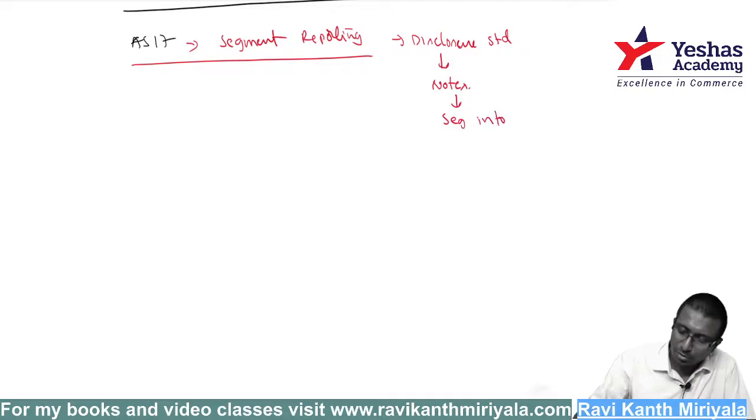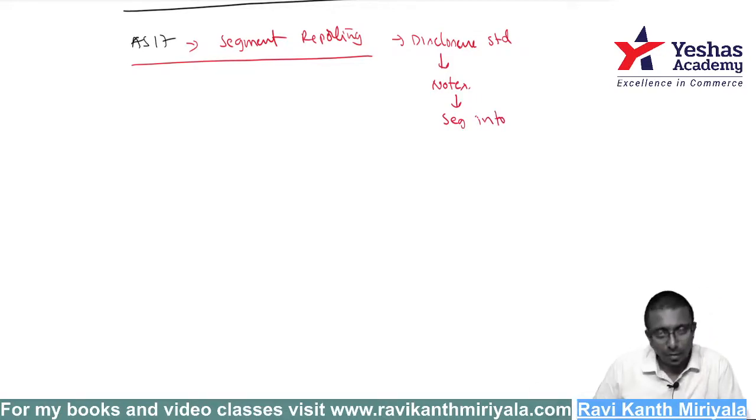Segment information we are going to disclose. Which segment? What do you mean by segment? What all information do you disclose? That is what is dealt with by accounting standard 17.